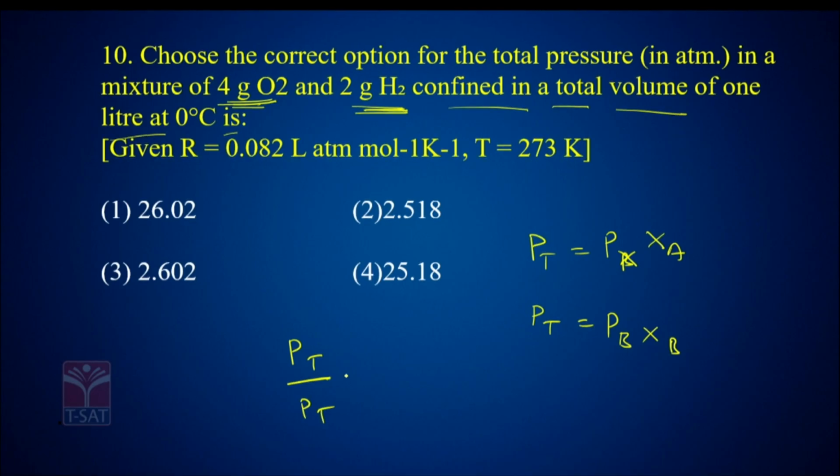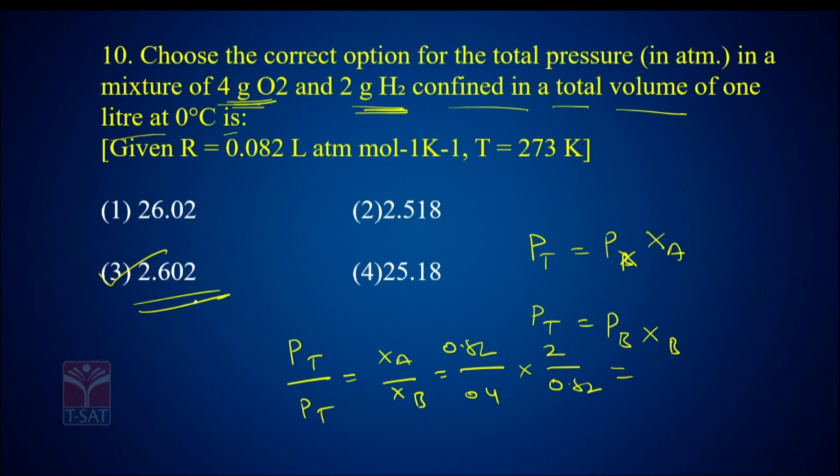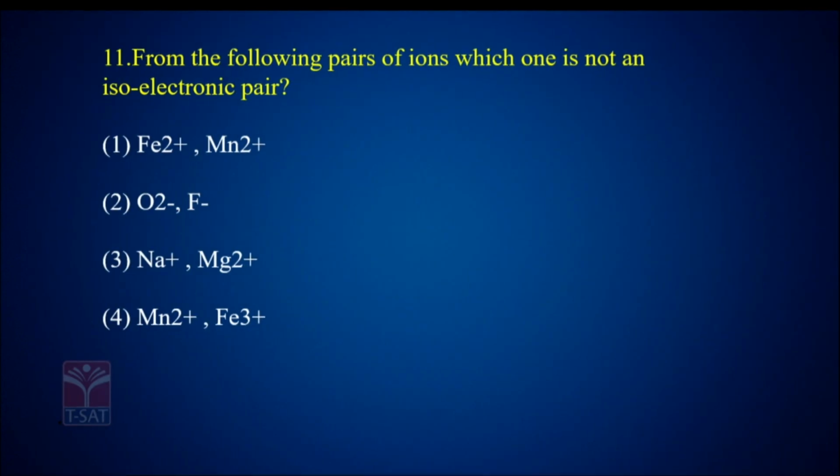So, solving with the mole fractions, 0.82 by 4 into 2 by 0.8, you will get the answer as 2.062. So, the correct option for the total pressure is 2.062. Okay. And question number 11: from the following pairs of ions, which one is not an isoelectronic pair?